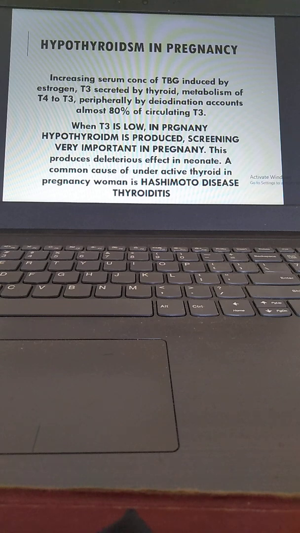So when T3 is low in pregnancy, hypothyroidism is produced. So screening is very important in pregnancy. So we have to screen the patients, pregnant ladies. This produces a deleterious effect in neonates. A common cause of underactive thyroid in pregnant women is Hashimoto disease, that we call thyroiditis.